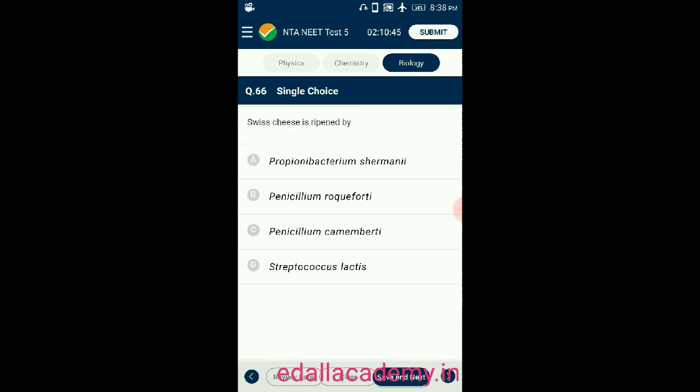Question number 66. Swiss cheese is ripened by: option A, Propionibacterium shermani; option B, Penicillium roqueforti; option C, Penicillium camemberti; option D, Streptococcus lactis. So the correct answer is Propionibacterium shermani. Swiss cheese is ripened by the use of Propionibacterium shermani. So the correct option is A.